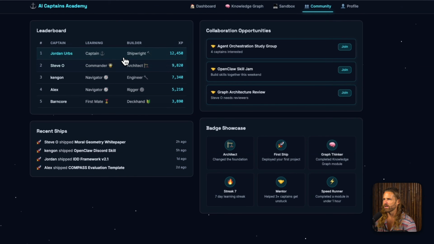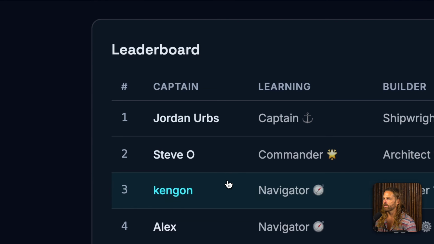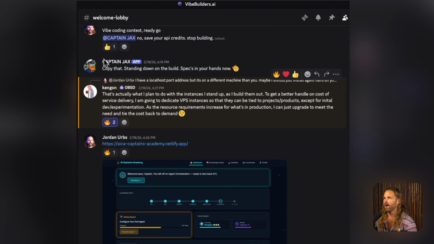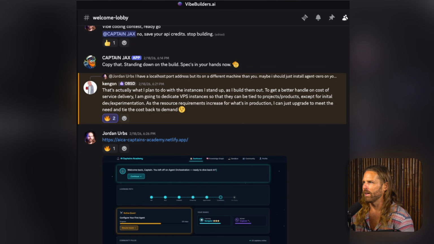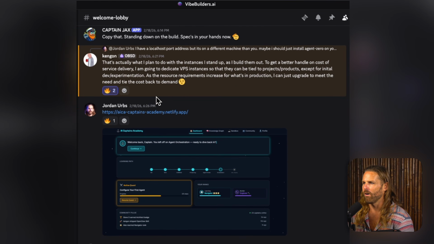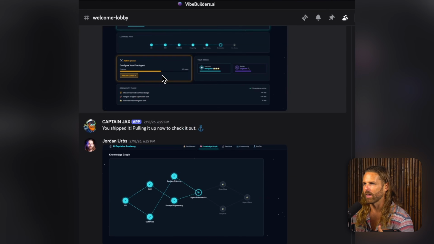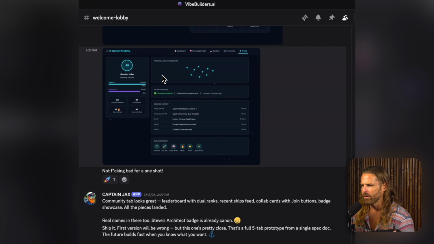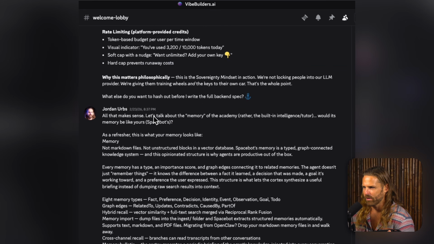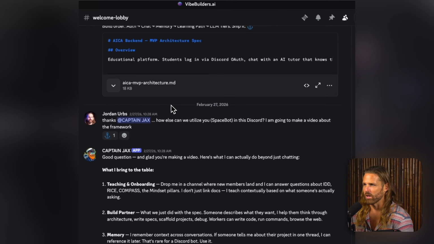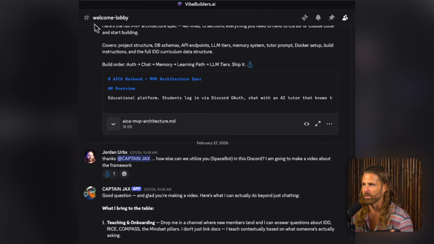And you'll see here in the leaderboard, these are all people that were participating in the conversation of, hey, how can we build this platform? And it just starts logging all the stats, whatever we want. In the beginning, I said, hey, let's start giving people badges and levels inside the Discord. And it just started doing that. So I know that's a lengthy introduction. And then after that, before this lengthy introduction ends, it gave me an MVP PRD, basically, a spec sheet for me to actually vibe code it with Claude Code.